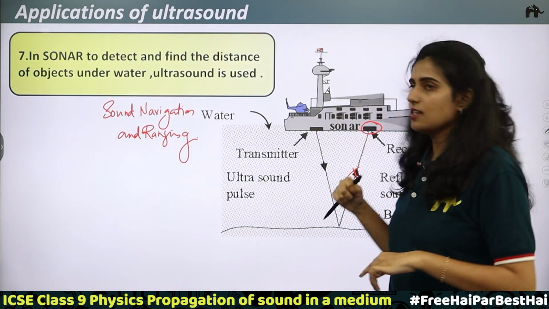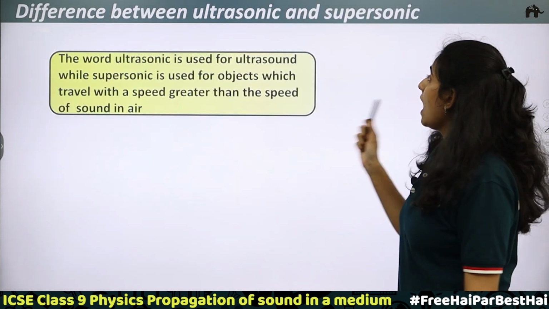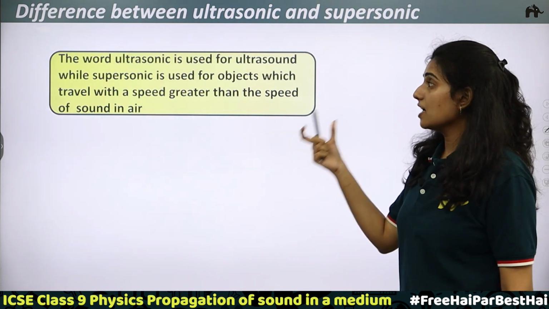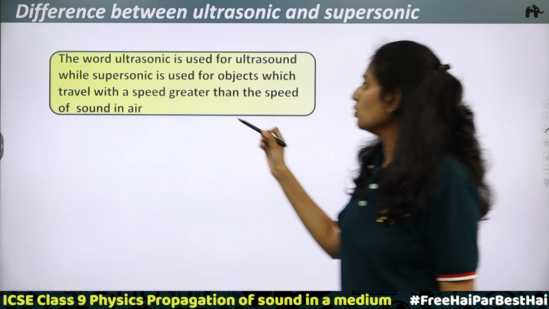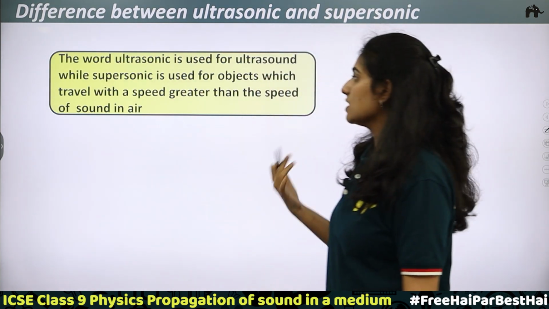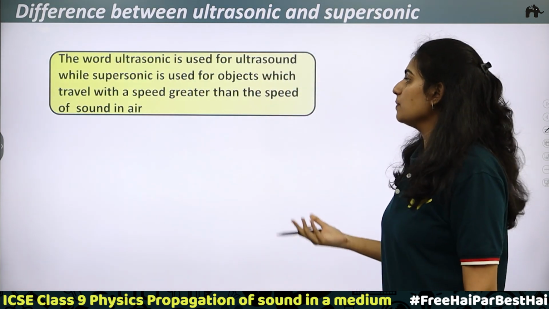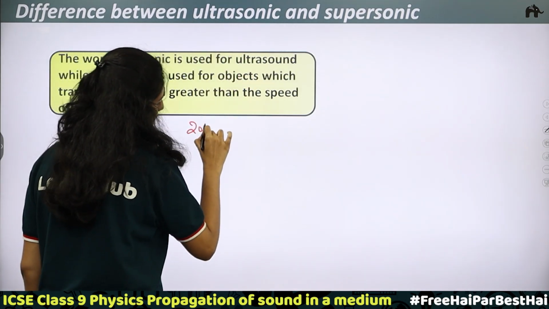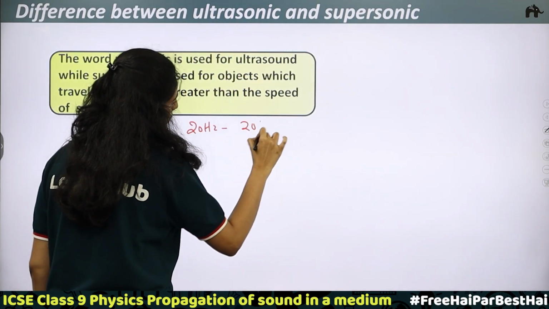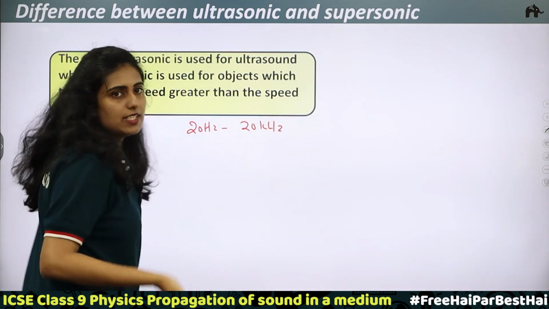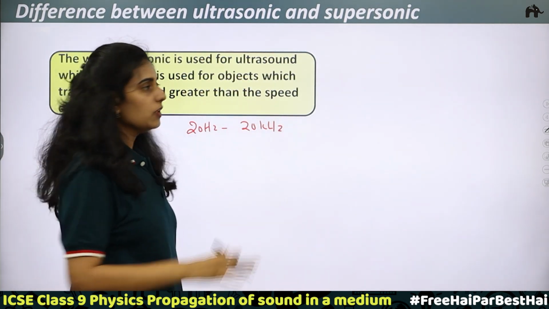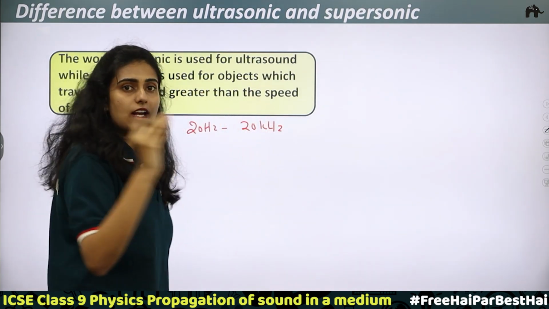Now the difference between ultrasonic sound and supersonic sound. Ultrasonic is used for ultrasound, while supersonic is used for objects which travel with a speed greater than the speed of sound in air. For ultrasound, we know the audible range is 20 Hz to 20 kHz. Above 20 kHz, we call it ultrasonic sound. Now we understood what is ultrasonic sound.